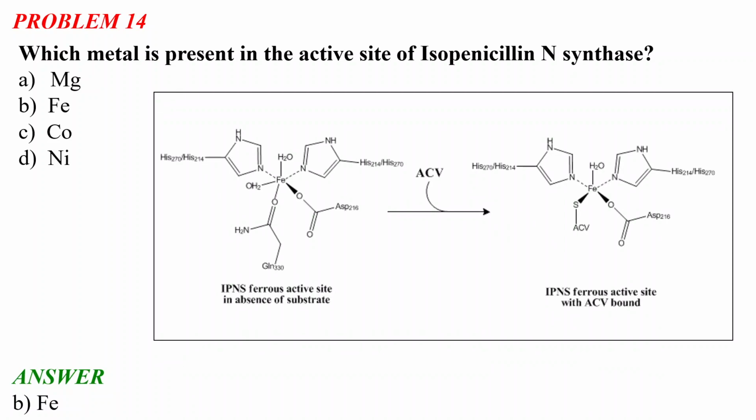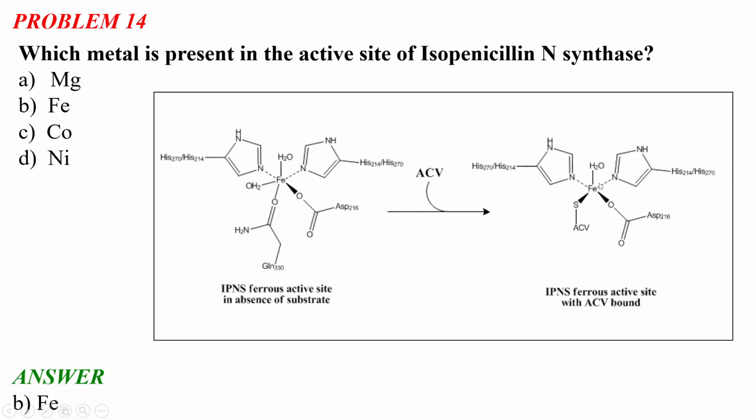So this is the active site. As you can see, isopenicillin N synthase is also abbreviated as IPNS. Okay. So first there is a ferrous active site in absence of the substrate. And what is the substrate? The substrate is the ACV. And what is the ACV? In the previous lecture we discussed the three simple subunits of the penicillin, which were the aminoadipic acid, the cysteine and valine. So their combination is abbreviated as ACV, which is the first substrate, and it is the substrate for this enzyme.